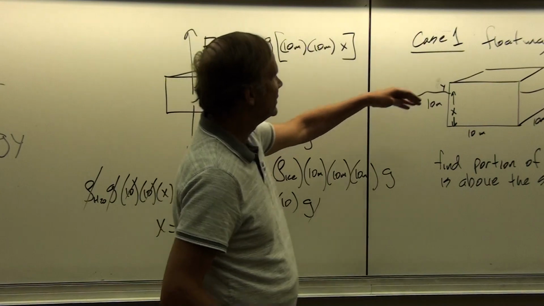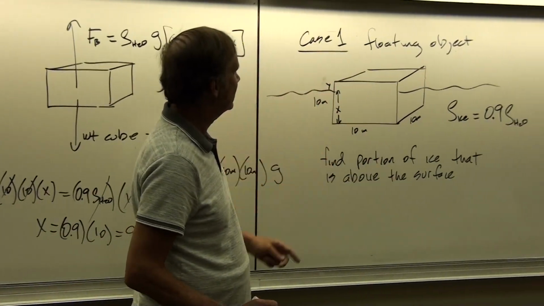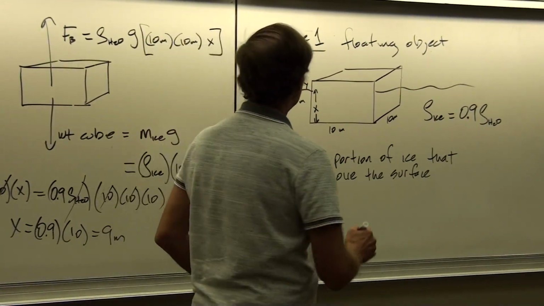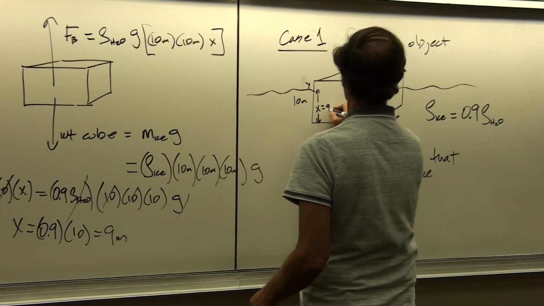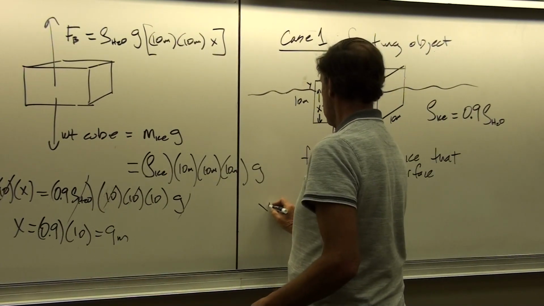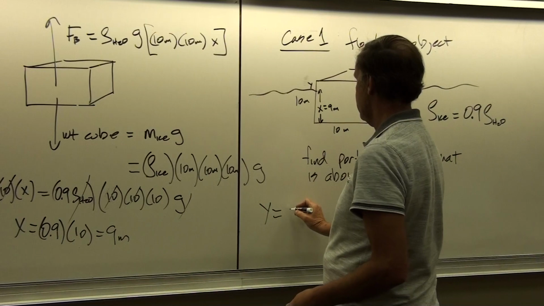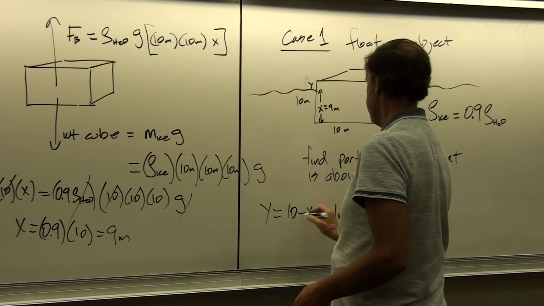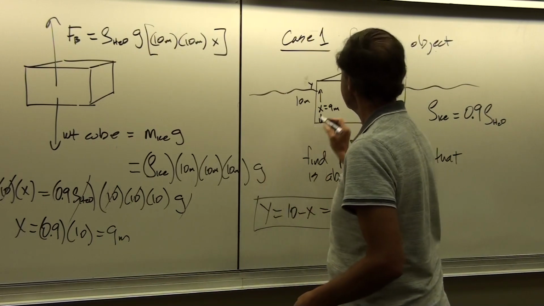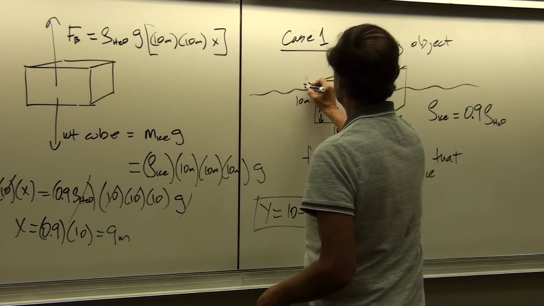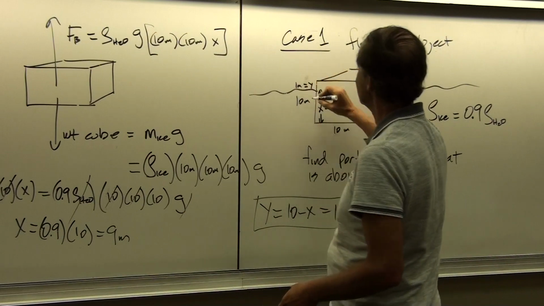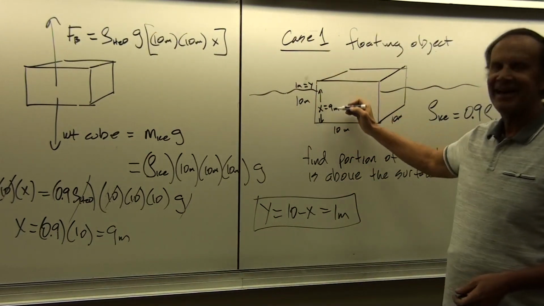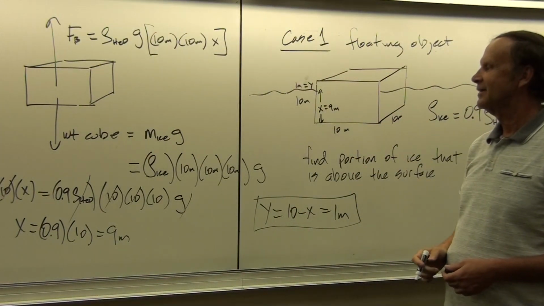So the distance that it's submerged is 9 meters, and therefore y, the height that's above the water, is going to be 10 minus x, or 1 meter. So just a little tiny bit of the iceberg is above the surface, just 10% of it, and 90% of it is below the surface.